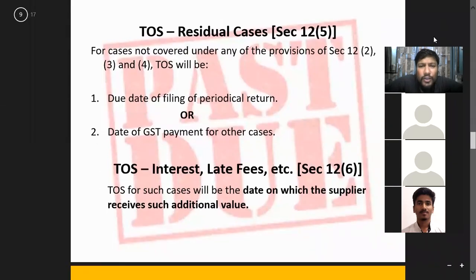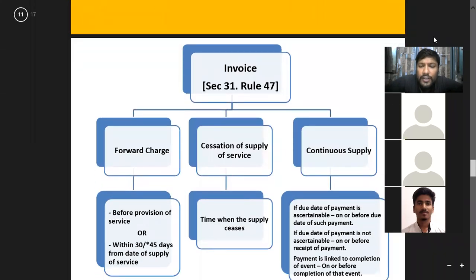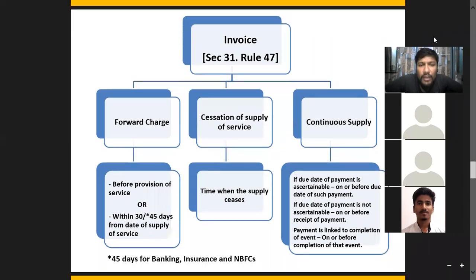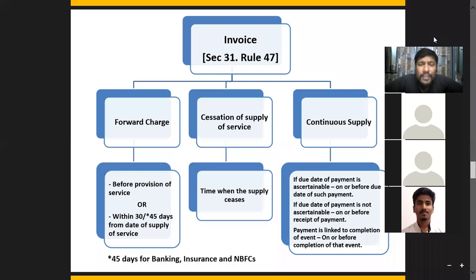I hope this is also getting clear, right? There's no need to check into this much. We can directly go to services. Services के लिए भी we are going to check through in section 31 and services maybe now many feel services are a bit more complicated, but practically no. अगर goods का section आपका clear है and if you all are very clear about this rule 47, sorry, this section 31, rule 47, then things are going to become very easy for you, right? So यहाँ पर हमें mainly एक चीज याद रखना है कि आपने invoice जो है वो time पर issue किया है या नहीं किया.